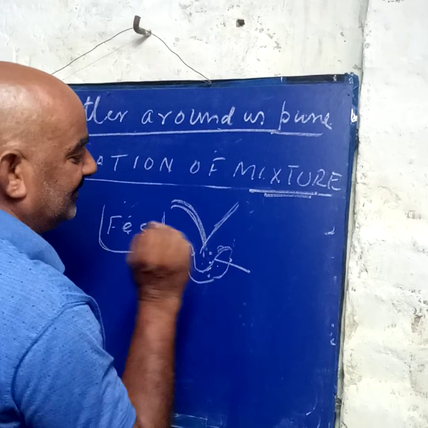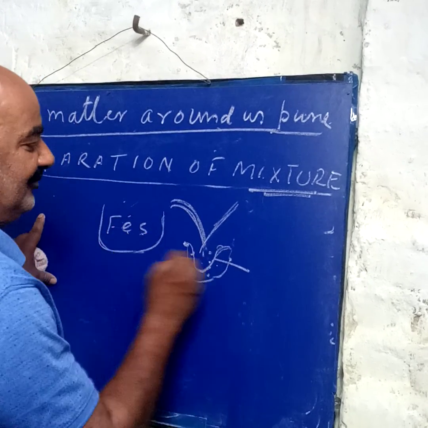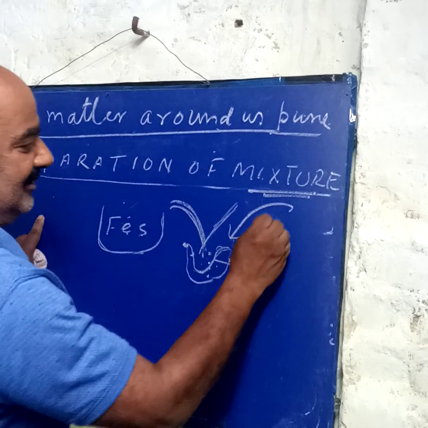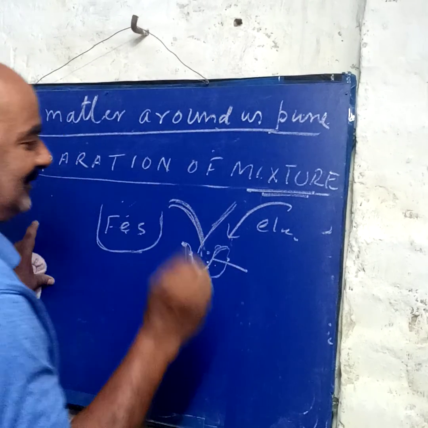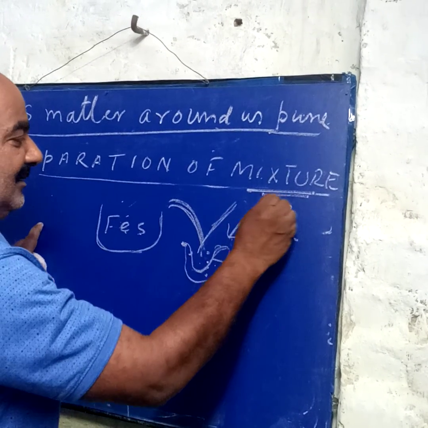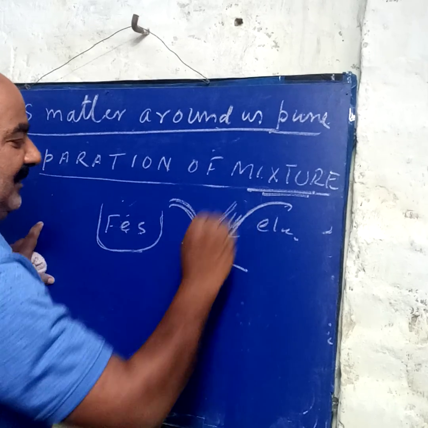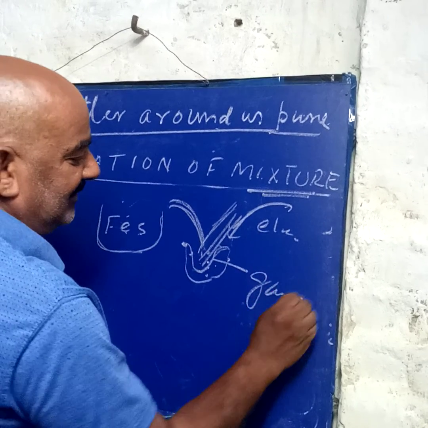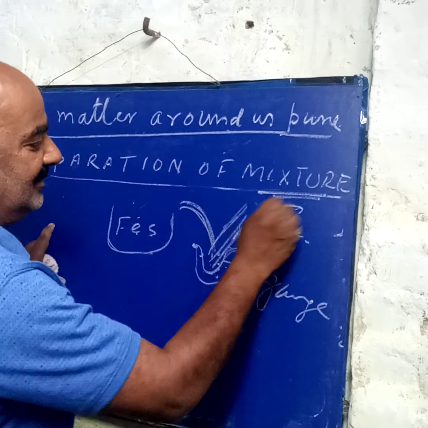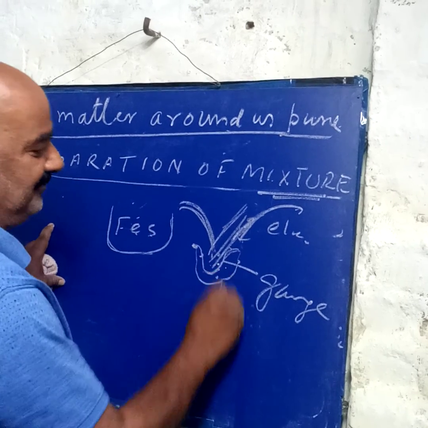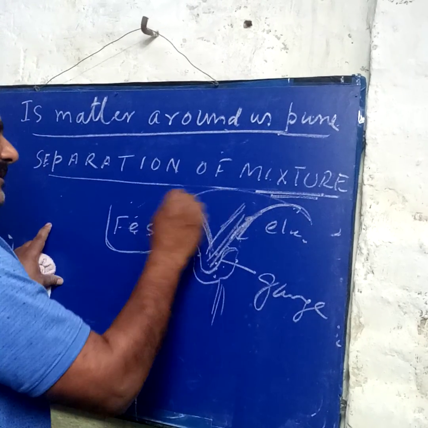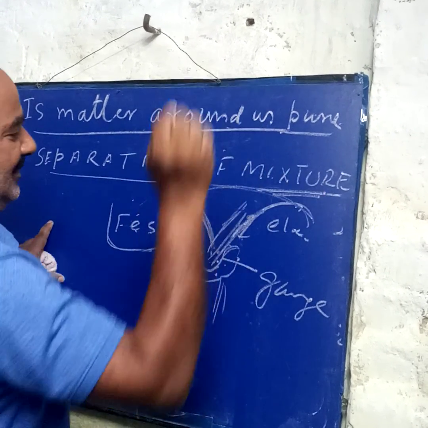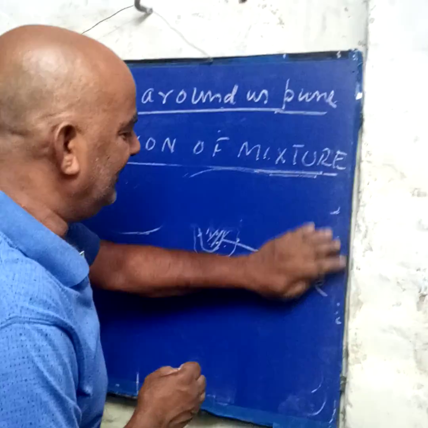Now how will we separate this? We crush it and bring an electromagnet in the factory. What happens with the electromagnet? All the iron particles will be attracted, and all the sand will be separated. Again this iron will be sent to the factory, melted, and made into another thing. So we can separate by this process.